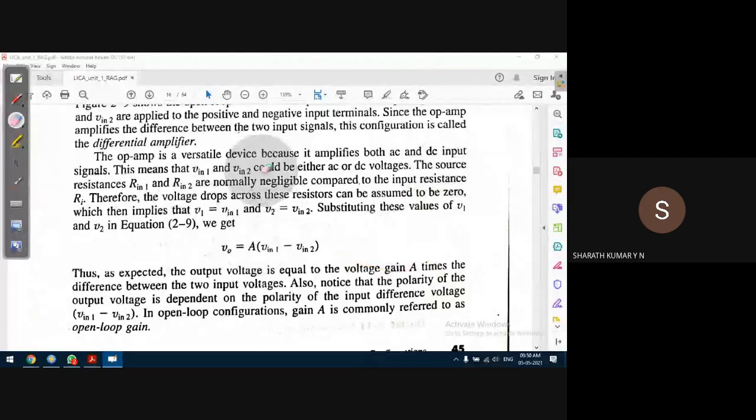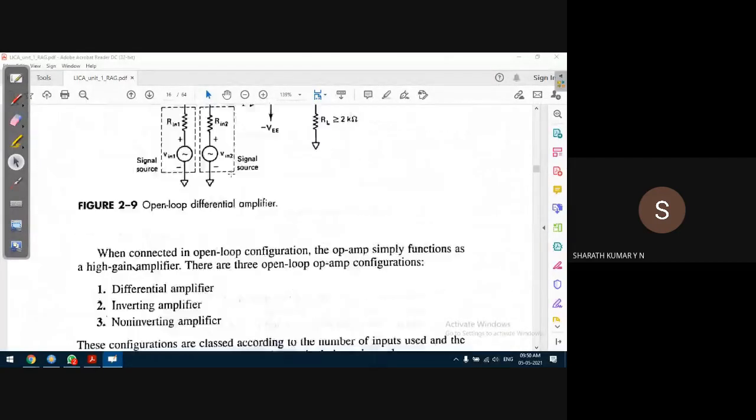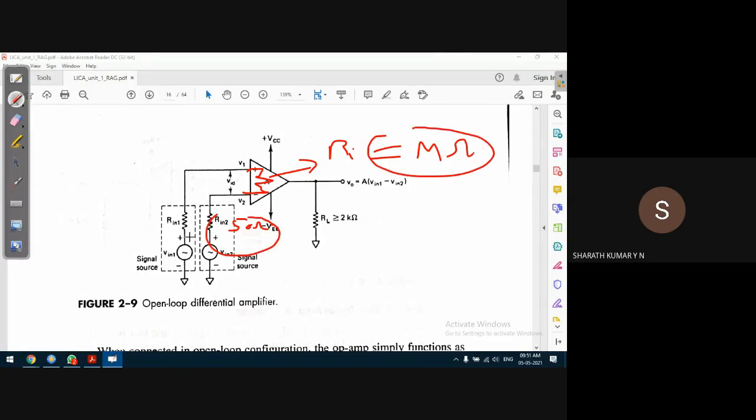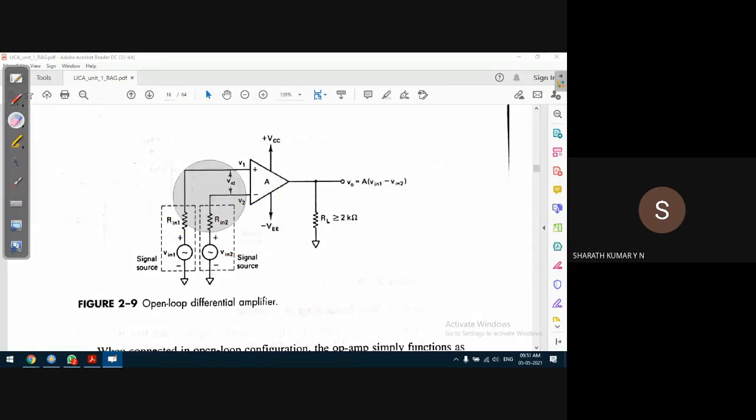If not zero, it is very less. It can be neglected because Ri, that is input resistance, is in terms of mega ohms, at least in mega ohms. So these are in terms of ohms, for example, 50 ohms. Compared to the input resistance, they can be ignored. No problem. You can safely ignore.